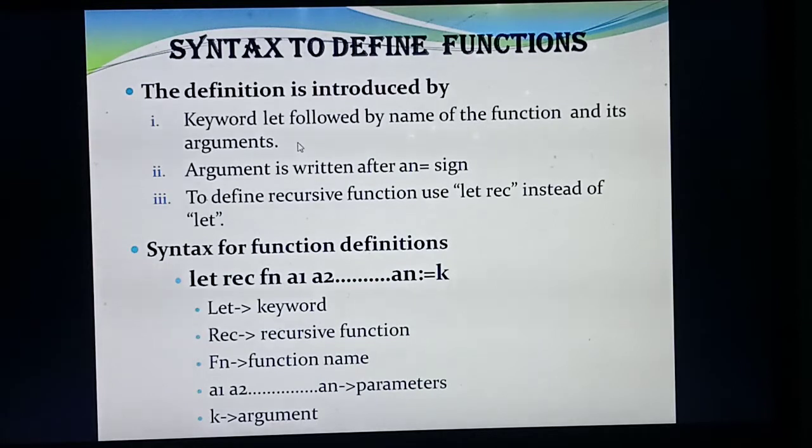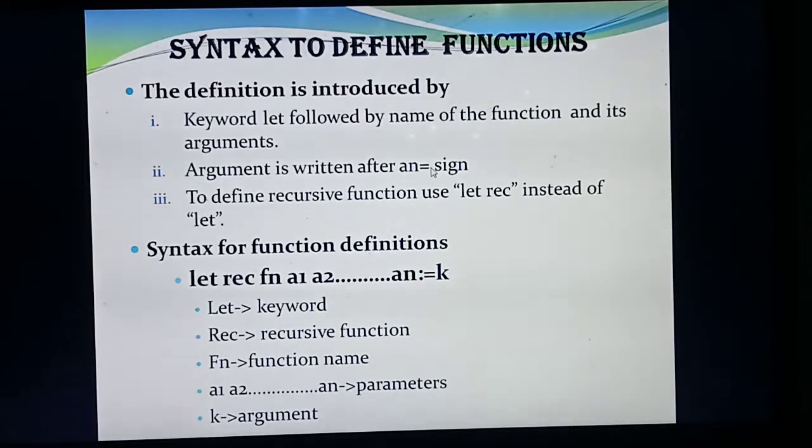Then after the arguments or parameters, if you need to write any formula or calculations, whatever it may be, you should write all the calculations after an equal to sign. Understood? That's the second point. After the arguments are written, if you need to compute some formulas or calculations, you should write them after the equal to sign.